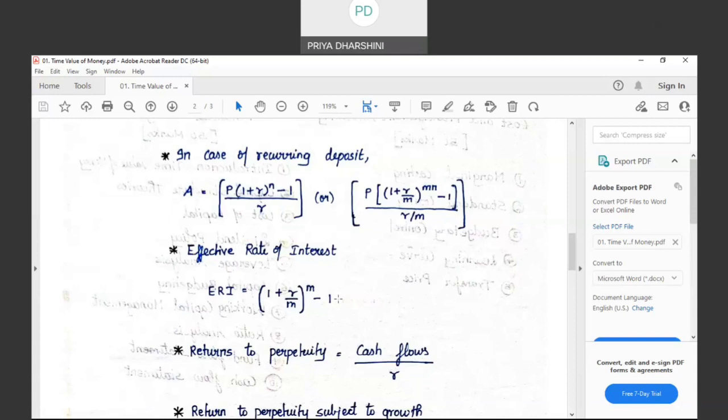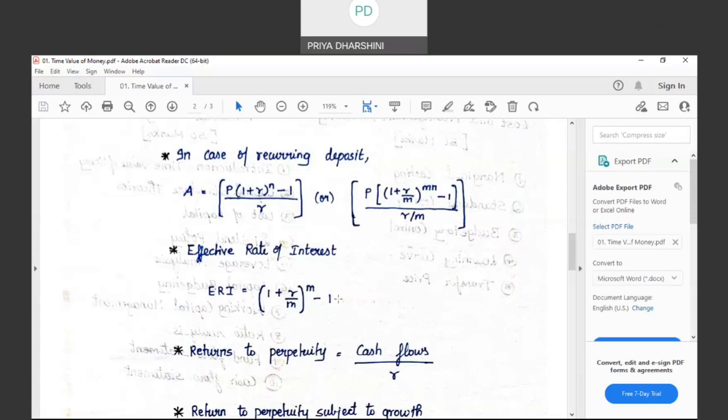So I gave you an example of 1 lakh of investment. With that 1 lakh of investment, suppose 10% is the rate of interest at the end of the year. 1 lakh into 10%, 10,000 will be the return. The maturity value will be 1 lakh and 10,000. Now, an investor comes and says, no, I want return every 6 months.